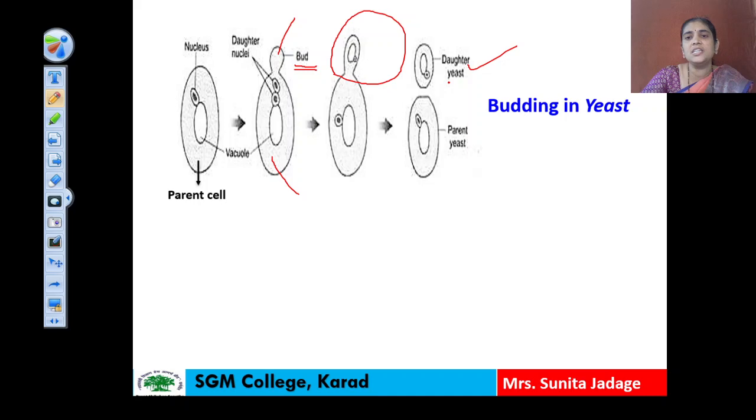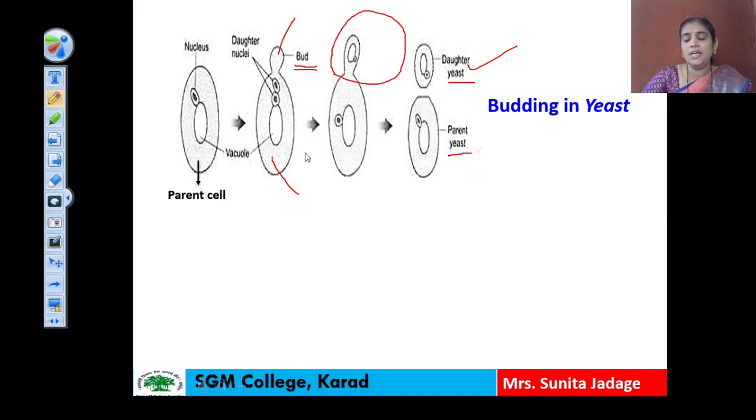And here you can see this is the daughter yeast and this is the original parent yeast. So in this budding method in yeast, from one parent cell, two yeast organisms will be formed. One is the original parent cell and the other is the daughter yeast. In this way, budding in yeast is completed as a type of asexual reproduction. There is no involvement of gamete formation.